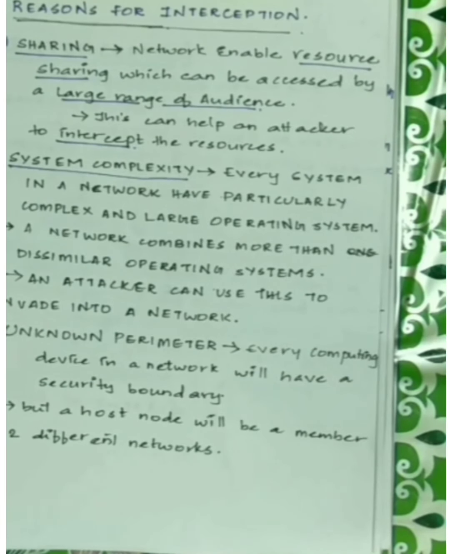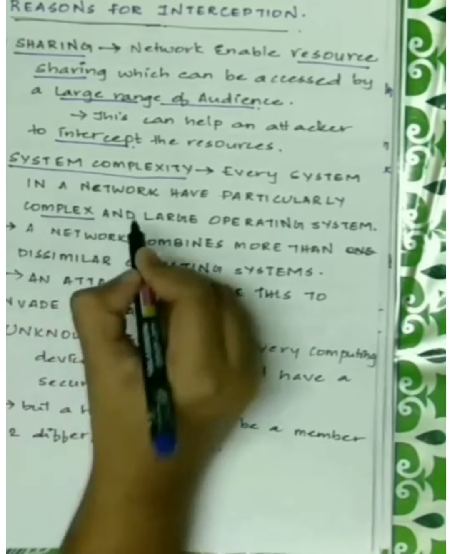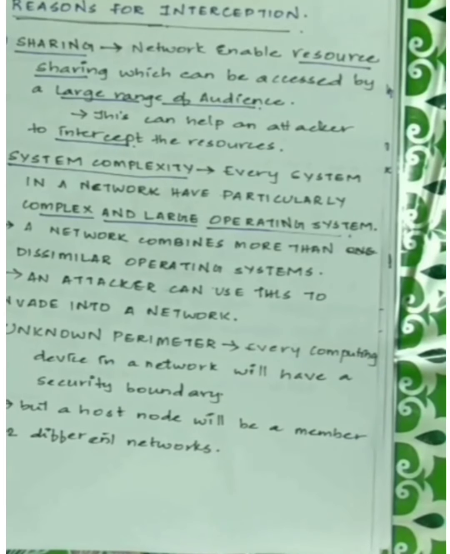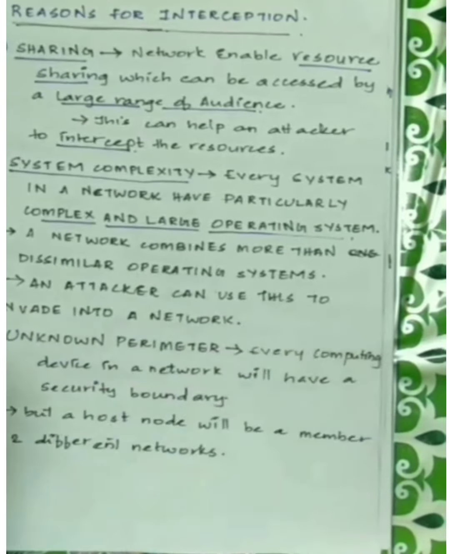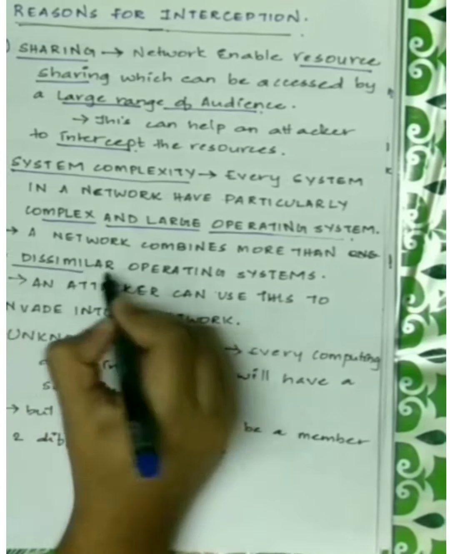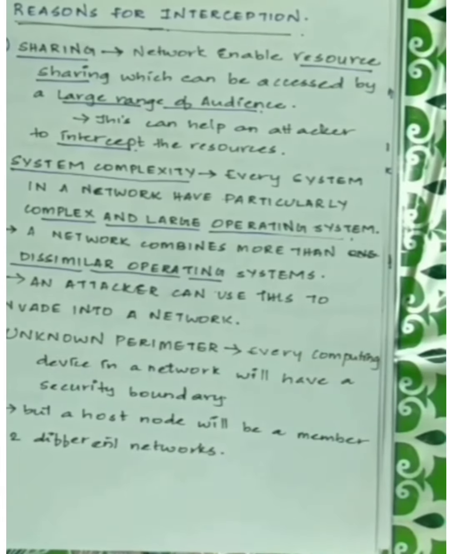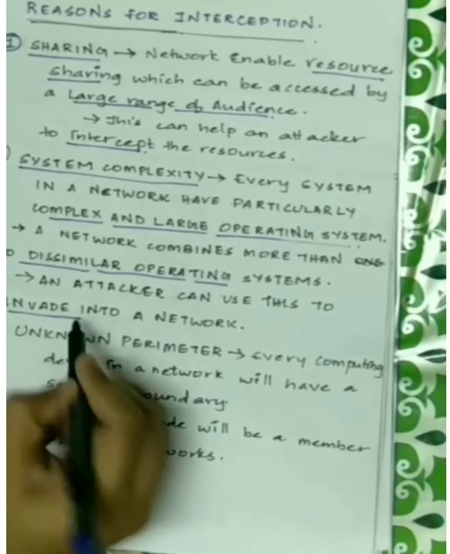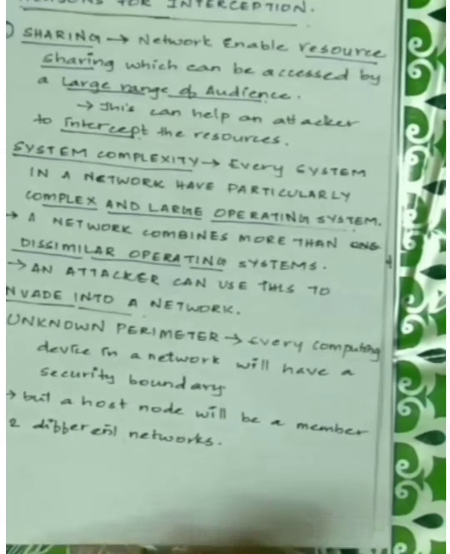The second one is system complexity. Every system in a network will have a complex and large operating system, and we know that there are different computing devices in a network with dissimilar operating systems. A network will combine more than 2 dissimilar operating systems, and this can be used by an attacker to invade into a network.